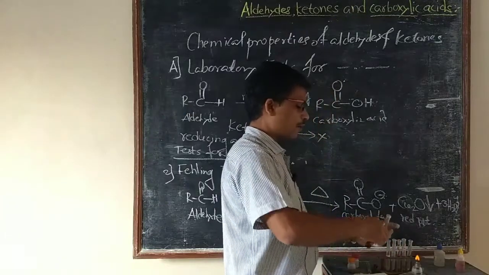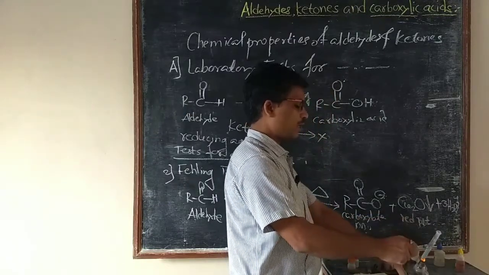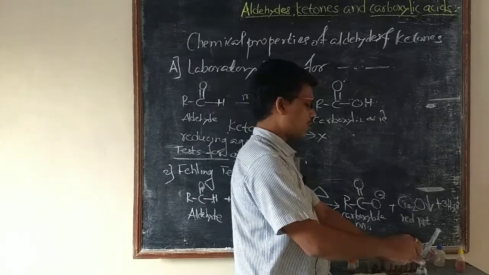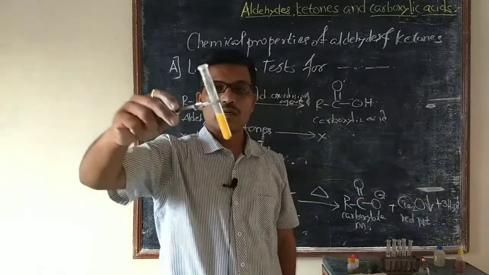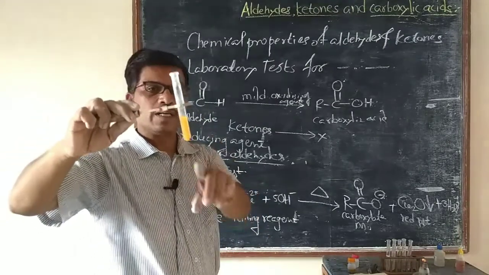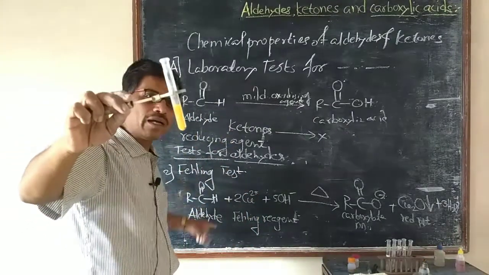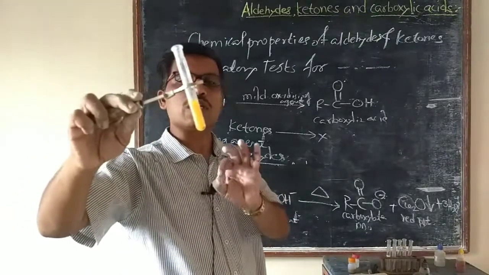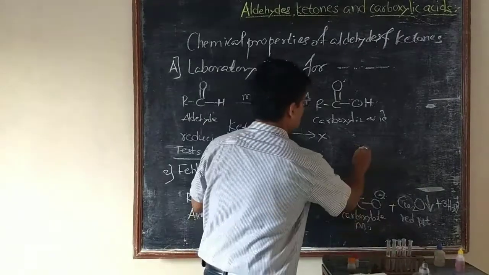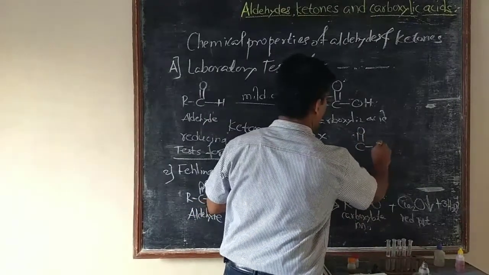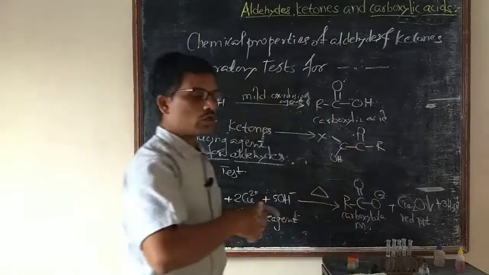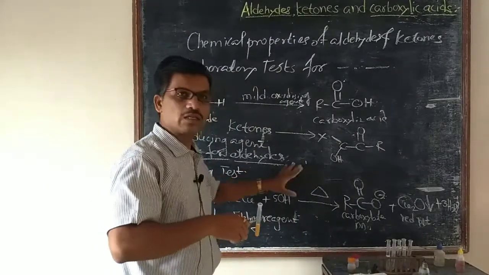After heating, it gives a red precipitate of cuprous oxide. This brick red precipitate itself confirms that it is an aldehyde. Only alpha hydroxy ketones, where the ketonic group is attached to an alpha hydroxy group, show this Fehling's test.